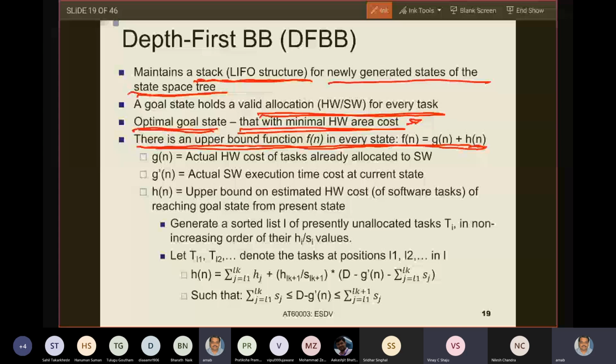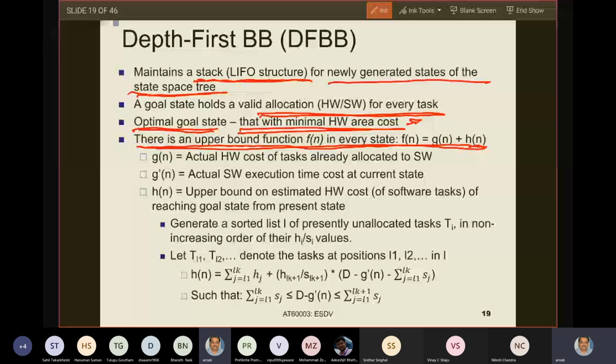So the second point, a goal state. You have not understood what an optimal goal state is. An optimal goal state is the one with the minimal hardware area cost. You know what a goal state is. The leaf node which contains a feasible solution is a goal state. What is an optimal goal state?